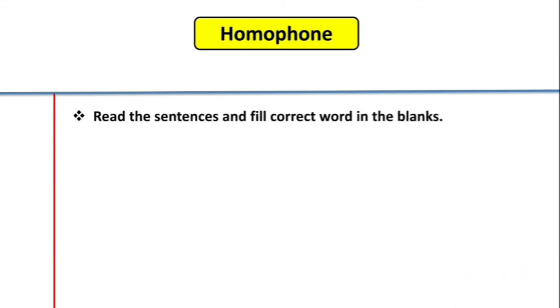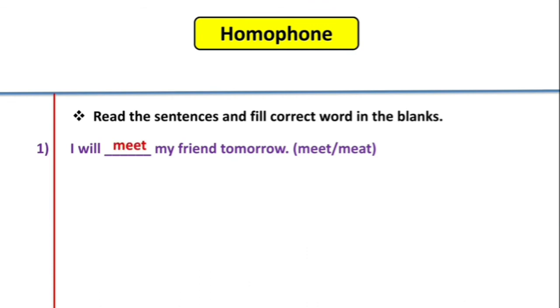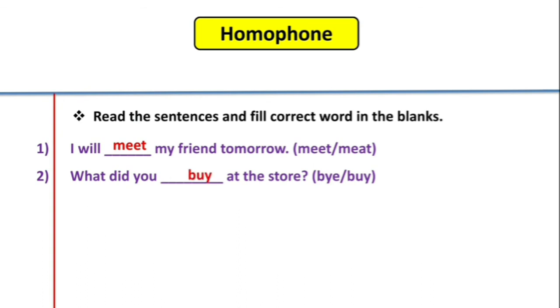Now read the sentences and fill correct words in the blanks. First is, I will dash my friend tomorrow. M-E-E-T, meet, or M-E-A-T, meat? Yes, M-E-E-T, meet. I will meet my friend tomorrow. Next is, what did you dash at the store? B-Y-E, bye, or B-U-Y, buy? B-U-Y, buy. What did you buy at the store?